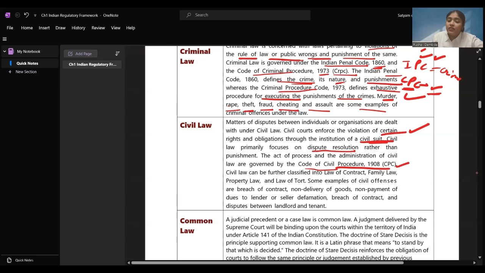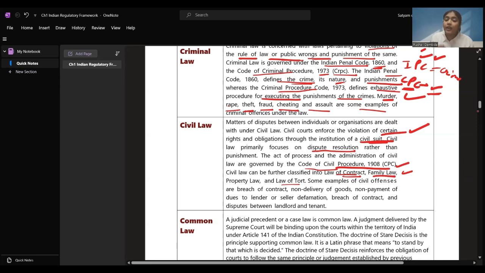Civil law can be further classified into law of contract, which we are going to study. Family law for all types of families, Hindu family, Muslim families, there are laws given. Property law and law of tort. We'll be seeing them in detail further. Property law relating to properties, relating to house, building, land, or any of the values which are property of other people, they are covered under the property law.